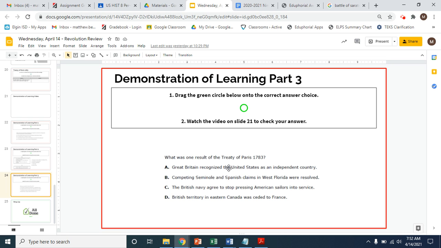independence, right? Great Britain, having lost the war, right, because the treaty essentially just ends a war, right? It is what officially ends a war, that is. As part of that, Great Britain had to say, we lost, and now we no longer own you, America, essentially, and you are your own country. And that was one of the things that, again, that's probably the biggest thing that the United States was fighting for at that time.